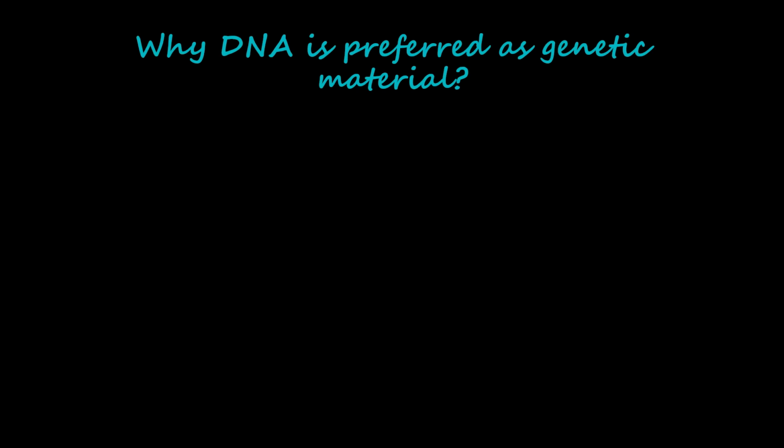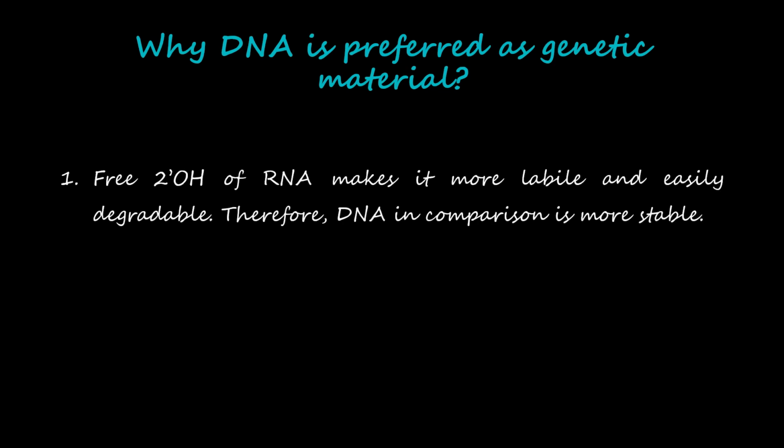Now, why is DNA preferred as genetic material and not RNA? There are some points for considering this. First is that the free 2' OH of RNA makes it more labile and easily degradable. As we know, the structural difference between DNA and RNA is the ribose sugar. DNA has a deoxyribose, that is, the 2' OH is absent, whereas in RNA there is a presence of the 2' OH group. This presence of the 2' OH group makes RNA more labile and easily degradable. So in comparison, DNA is considered more stable.